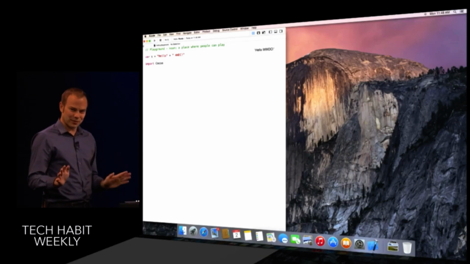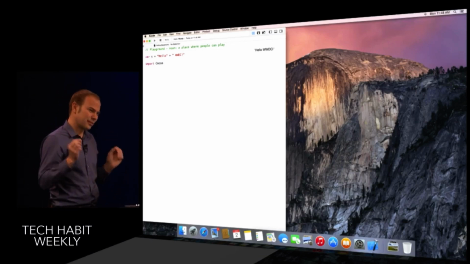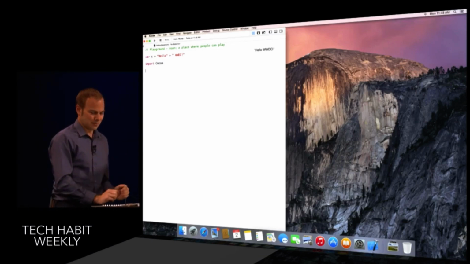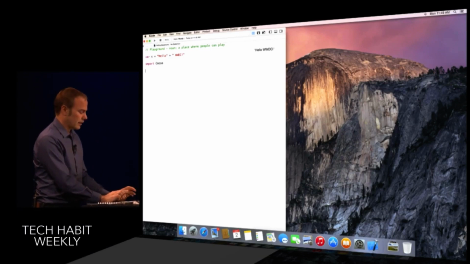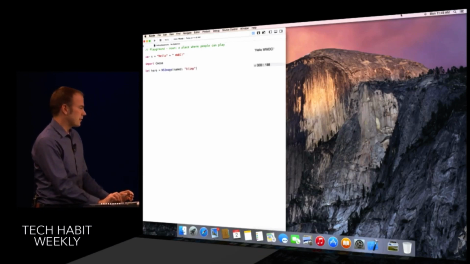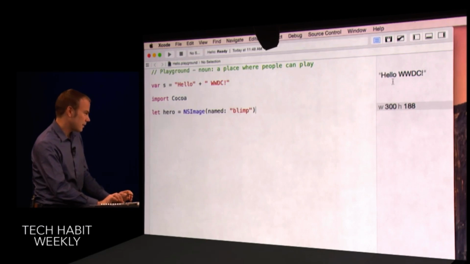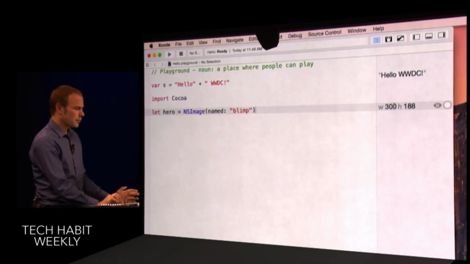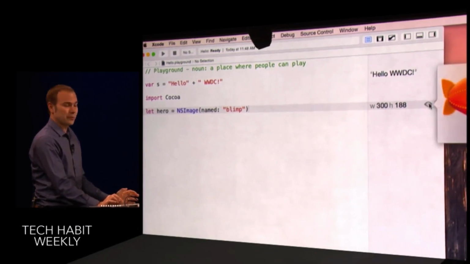But today, to keep it simple, I think I'll write a simple, casual 2D game. Let's start by using NSImage to load a resource. As you can see here, the playground sees I've loaded an image. I can even see it right here from within Xcode.